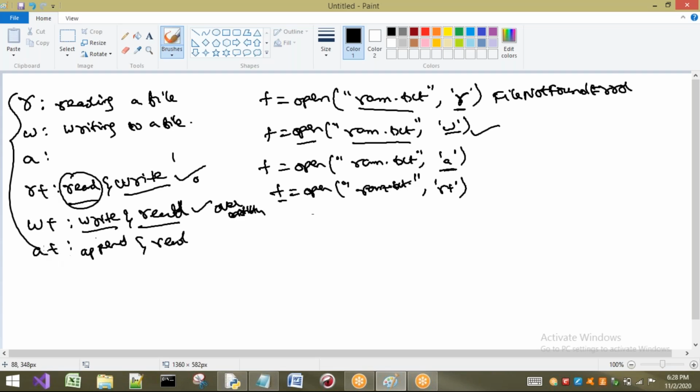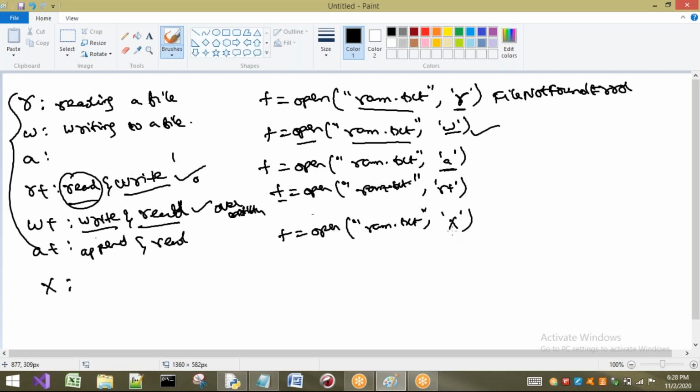One more mode is there: the exclusive mode, X mode. Whenever we use this exclusive mode, a very important point, we open a file in exclusive creation mode. What does that mean? We write f equal to open of ram.txt with x.